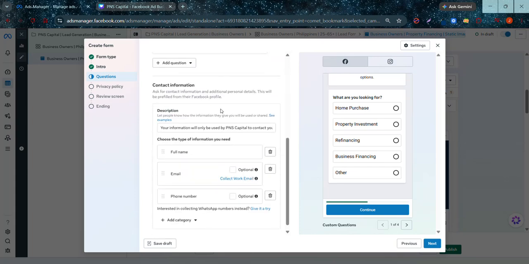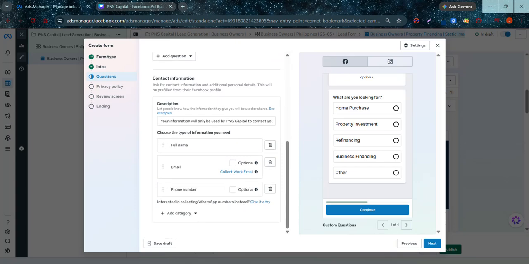Next, they will also fill up a form to write down their contact information. So it's important that when you create the instant form, you always make sure that you give consent to the people signing up that they will give their contact information.